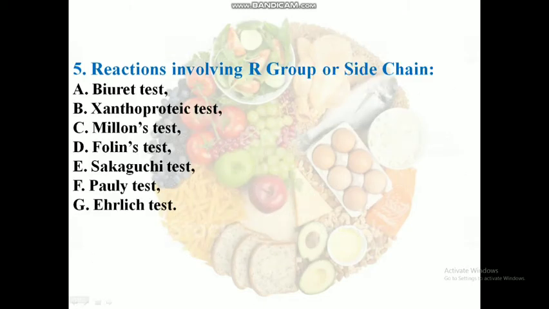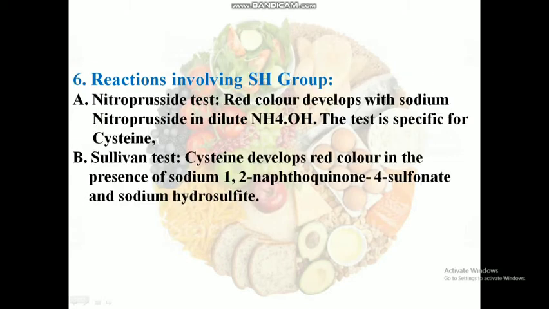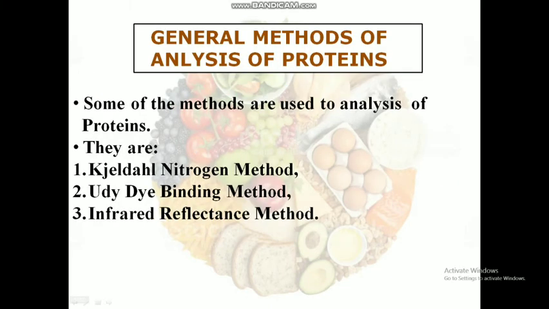Reactions involving R group or side chain. Some of the tests involved with the R group or side chain are the Biuret test, Xanthoproteic test, Millon's test, Folin's test, Sakaguchi test, and Pauly test. Reactions involving the SH group are the nitroprusside test and the Sullivan test.